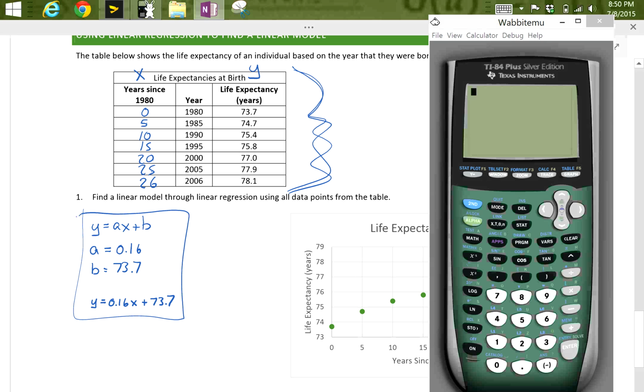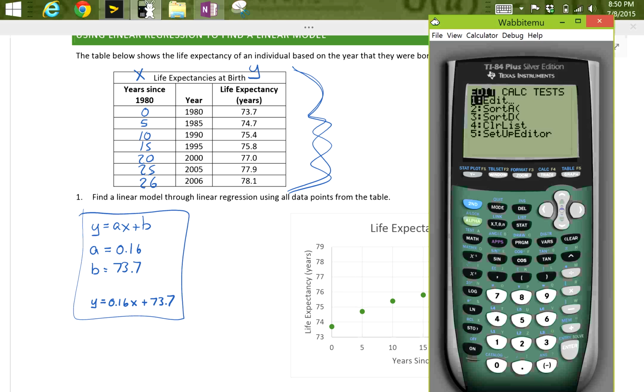We're going to let the computer do the calculations for us. We're just going to give it the data and tell it what to do. So we hit the Stat button. This is similar to what we saw with constructing scattergrams on a calculator. We go Edit, Edit, and that gets us to the screen where you see columns L1, L2, L3, and so on. Under L1, you'll notice that I put all of my years since 1980 data. That's because that's my independent variable x.